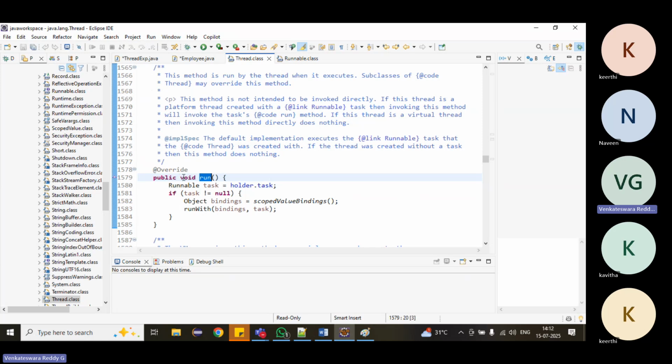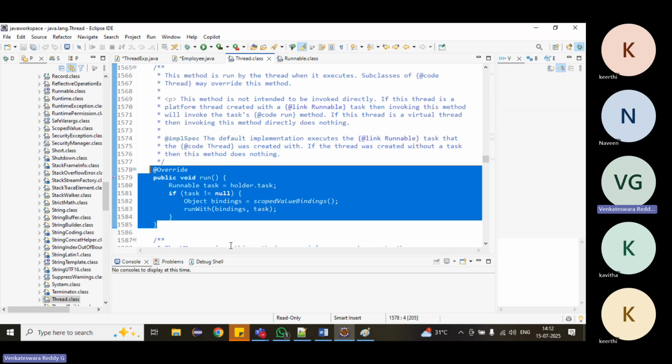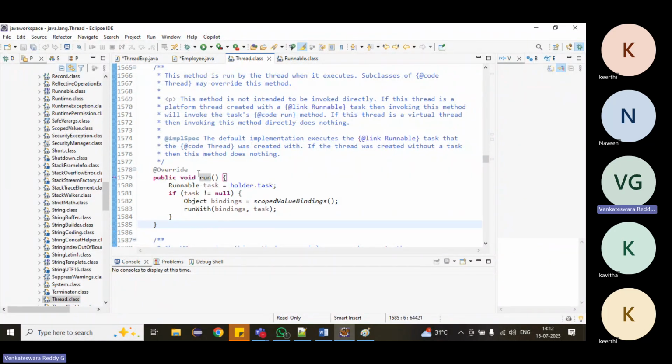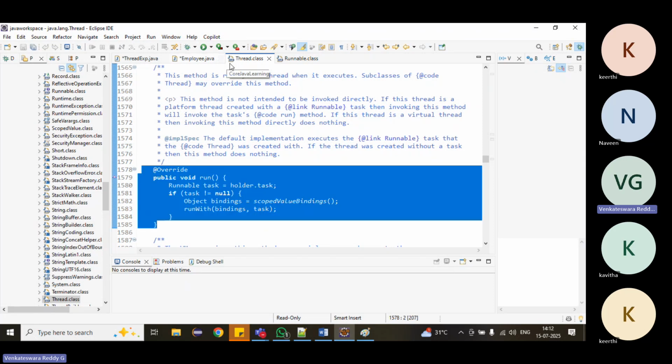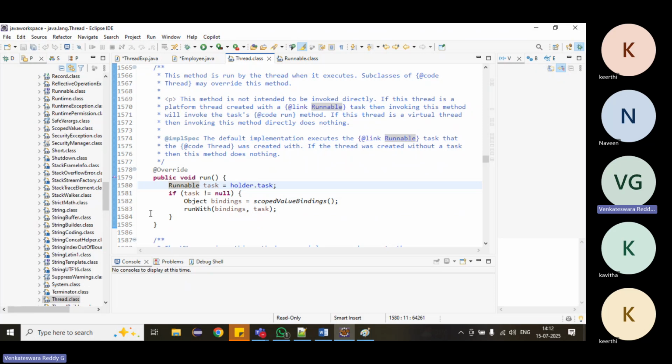If you want to do any task, we have to do it inside the run method. I have to create the thread, but a thread alone cannot do anything. We have to tell the thread to do some task, and that we will write inside the run method. But this is inside the Thread class, so what OOP concept do we have to use?